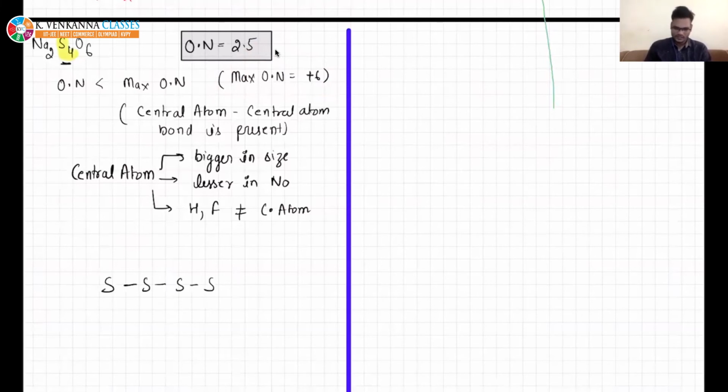Now I have already told you that generally structures are symmetrical. So you do not need to distribute oxygens. This is the structure of Na2S4O6.